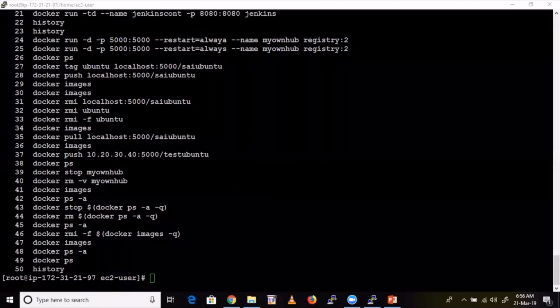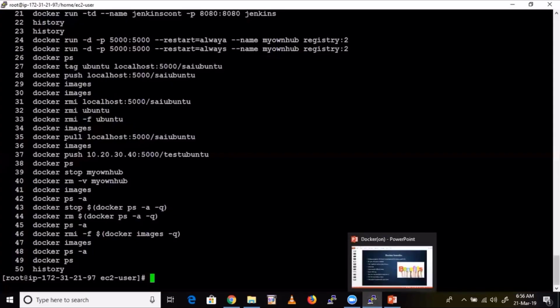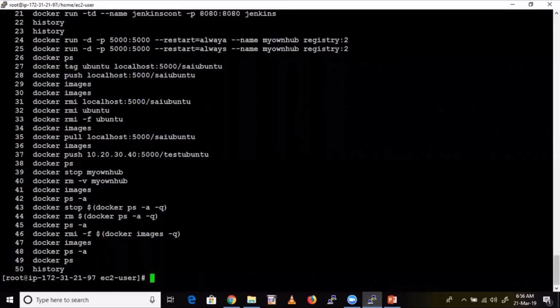I'll share this one. So that's it, guys. We are almost done with Docker. I told you a few topics are there, and that's what I have mentioned here. Whatever I have mentioned, those are missing. Those I'm going to cover at the end of the course.